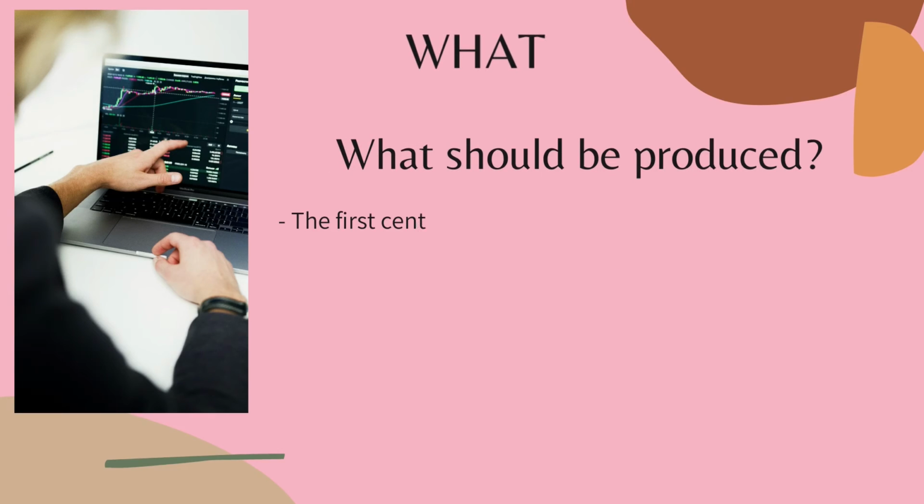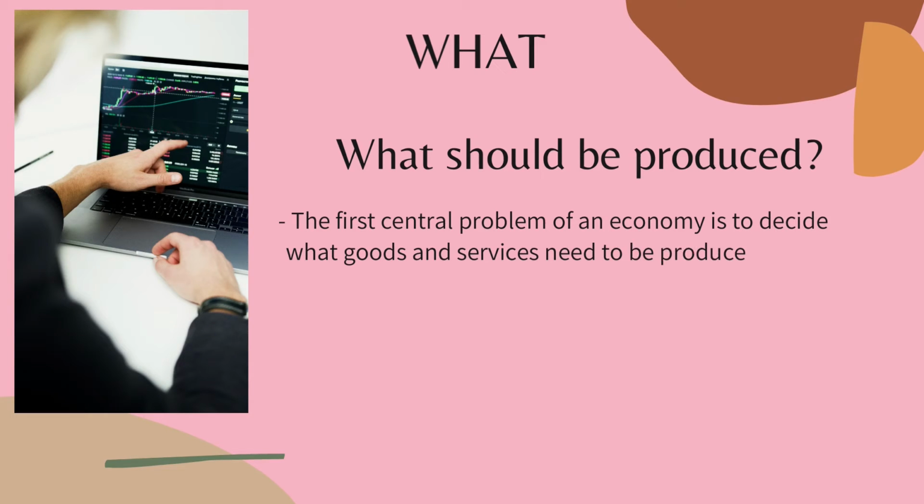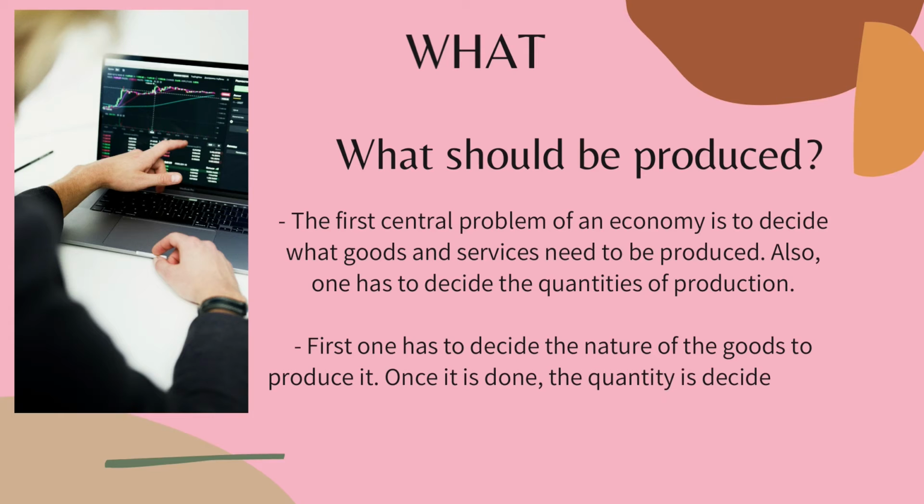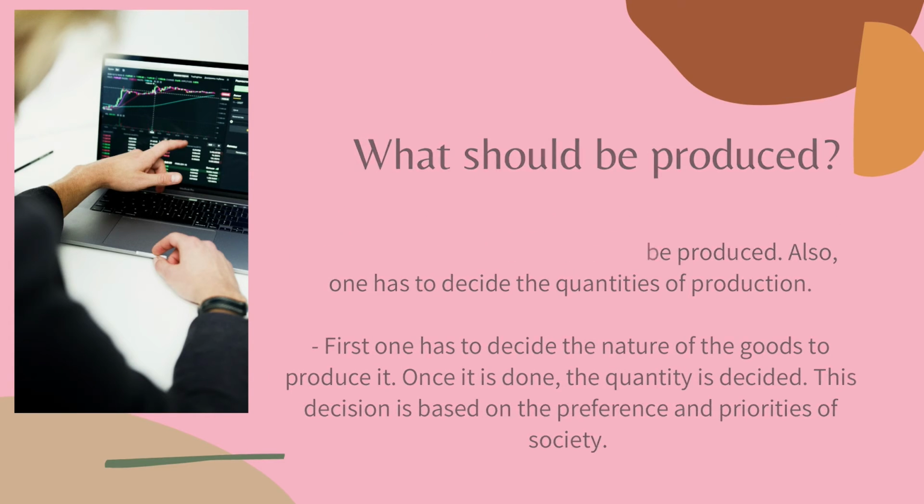What should be produced? The first central problem of an economy is to decide what goods and services need to be produced. Also, one has to decide the quantities of production. First, one has to decide the nature of the goods to produce. Once that is done, the quantity is decided. This decision is based on the preferences and priorities of society.